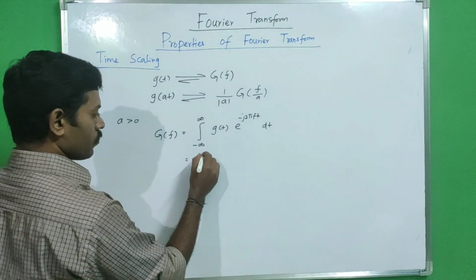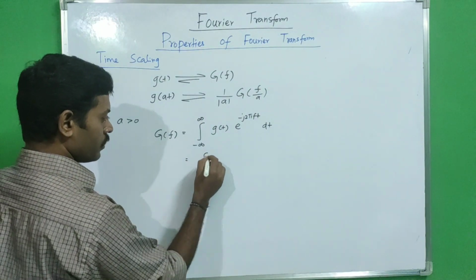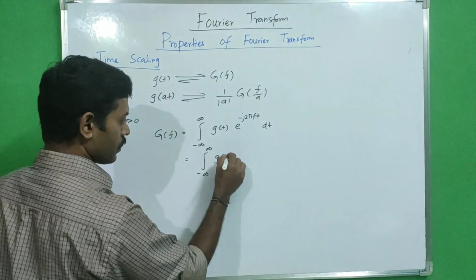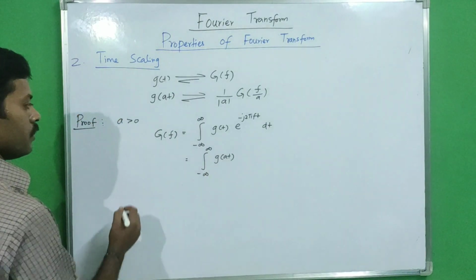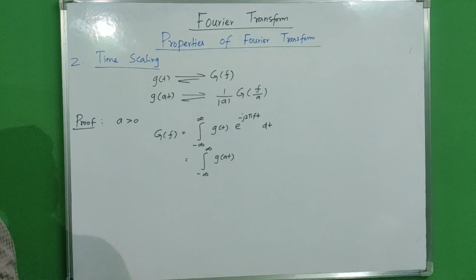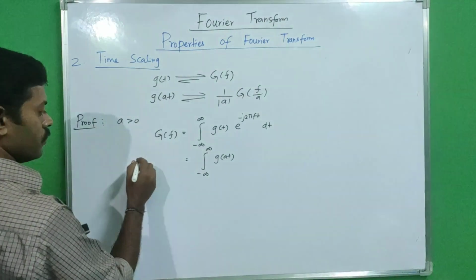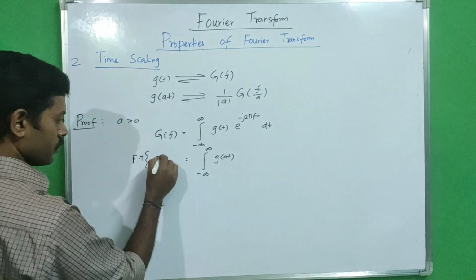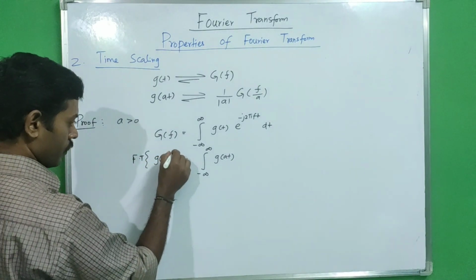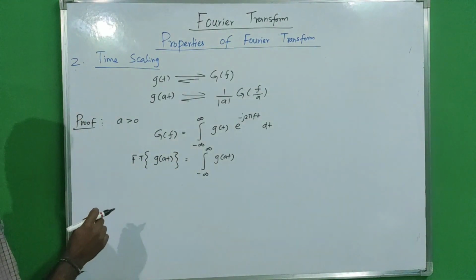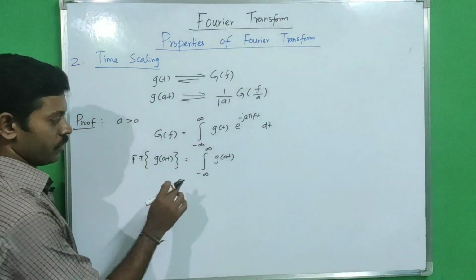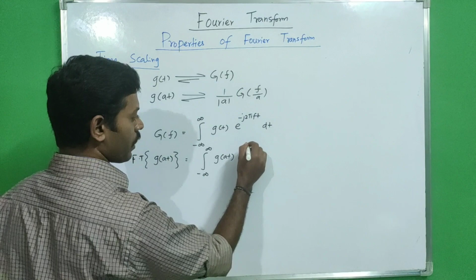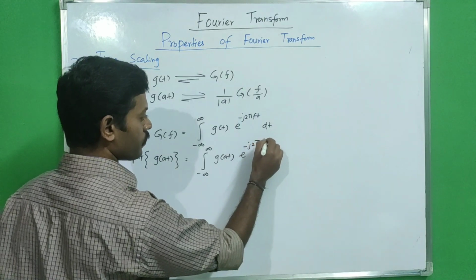Now g of t is time scaled, so we are going to find the Fourier transform of g of a t. So integration minus infinity to plus infinity g of a t e power of minus j 2 pi f t dt.